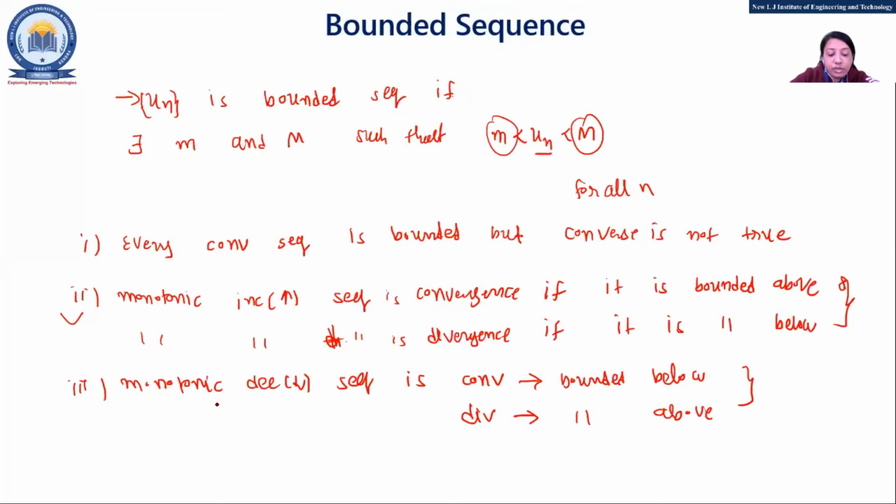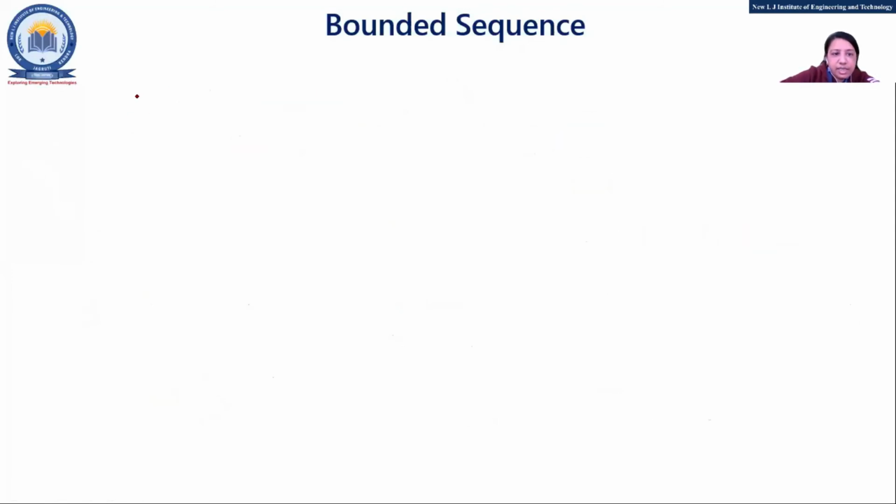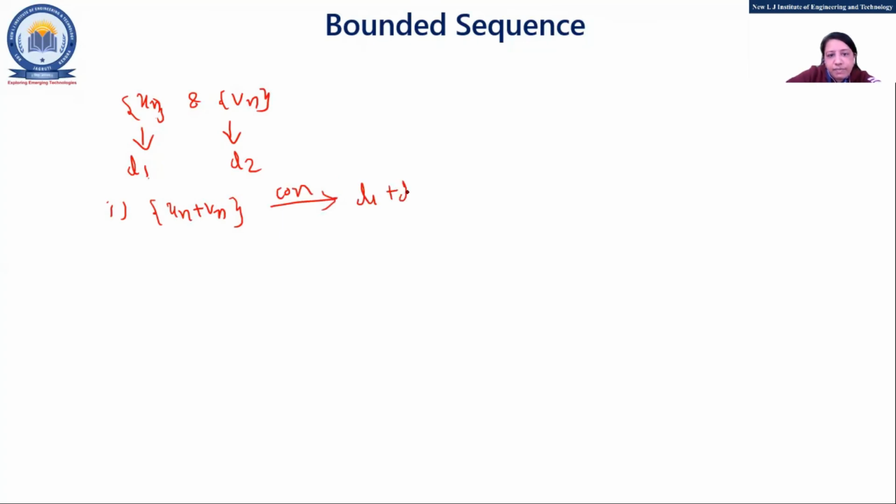If there are two sequences un and vn, with un convergent to L1 and vn convergent to L2, then un plus vn is also convergent to L1 plus L2.